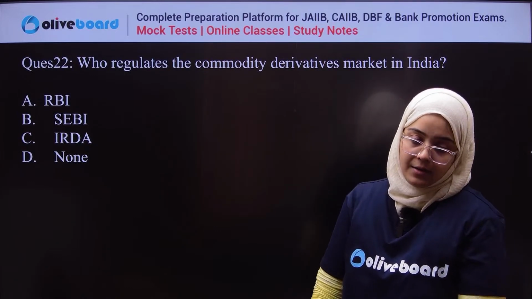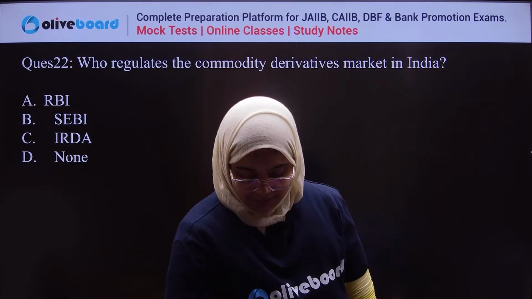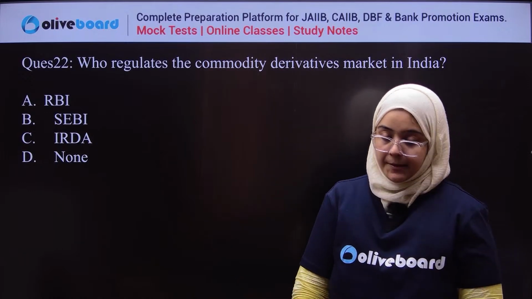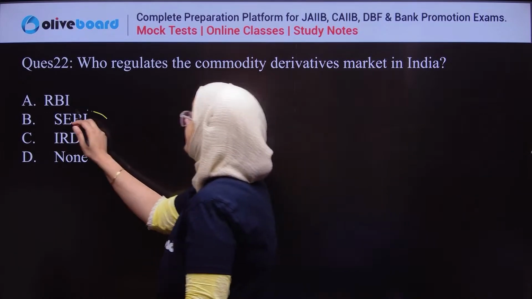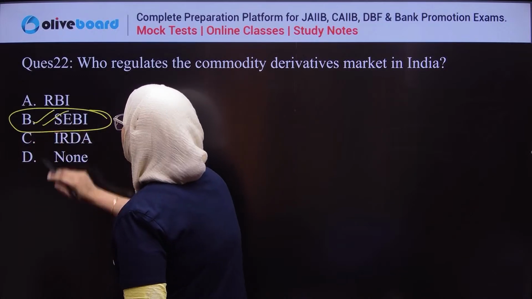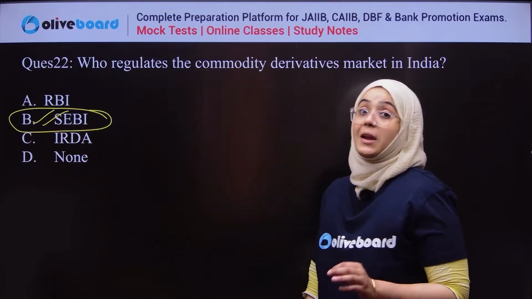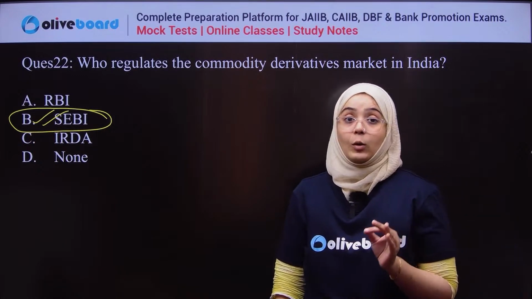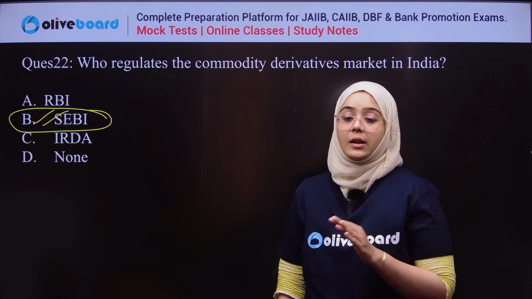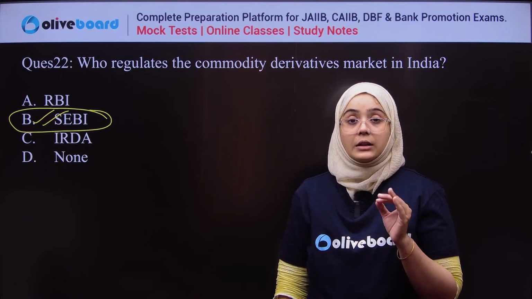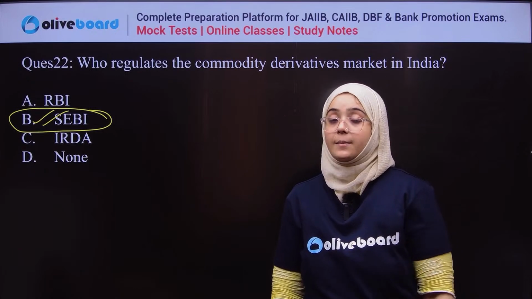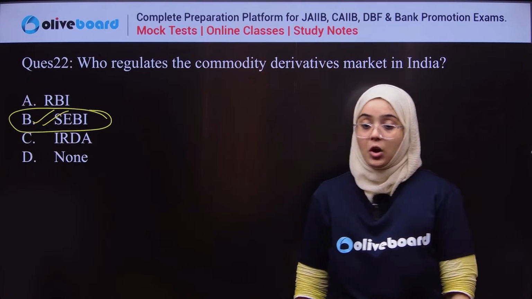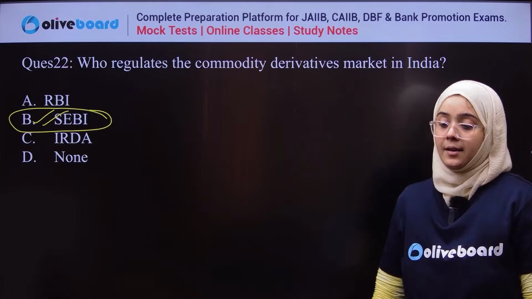Yes, the derivative market is regulated by SEBI. So clearly remember this, do not confuse it with RBI. The derivative market in India is regulated by SEBI, the Securities and Exchange Board of India. Clear? Okay, done.